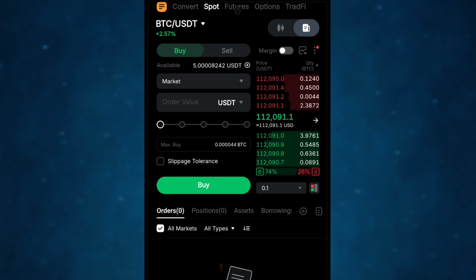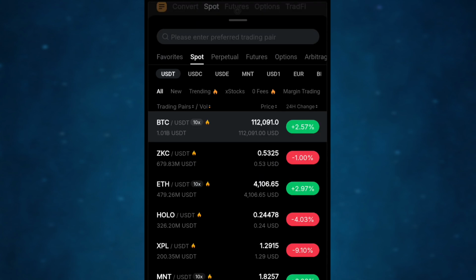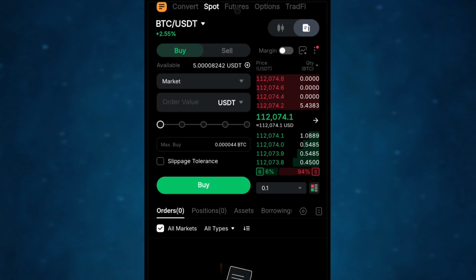So that's how it works, or you don't necessarily need to do Bitcoin. You come here to where you see this place right here, click on it. Then there are a lot of coins you can actually flip right here.